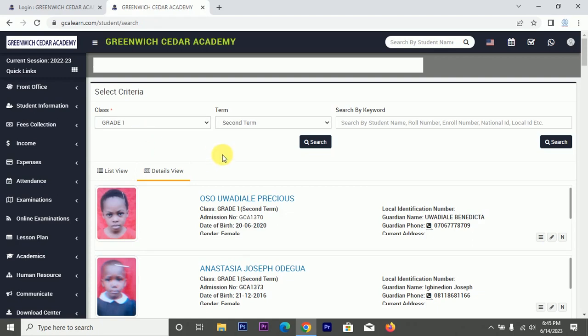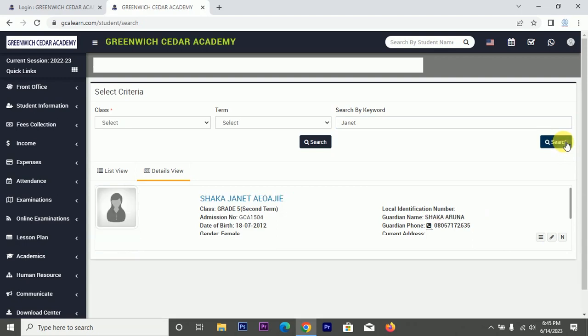Then another thing is, you can search for a particular student. Let's assume you know a student name, but you don't know the class. So you can search for a student with any information you have about them, either their name or their admission number. So okay, let's assume Janet. This is a student name, but I'm not sure of the class, so I can search. Good. Look at this, this is grade 5, Shaka Janet.